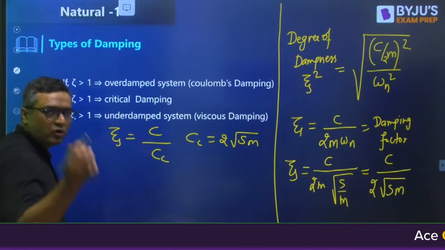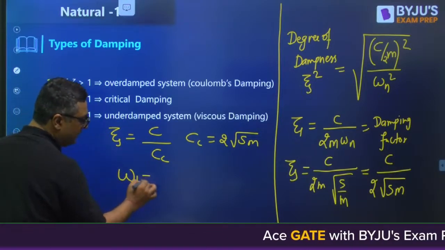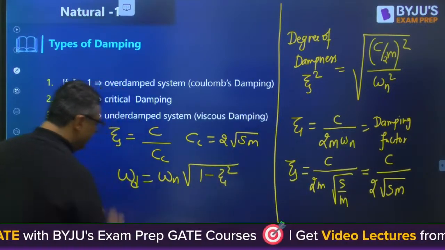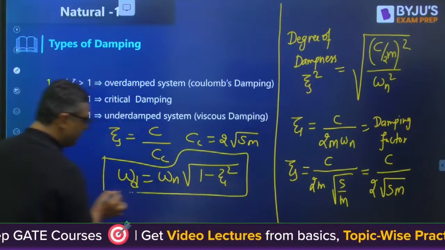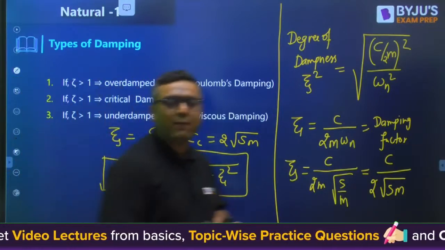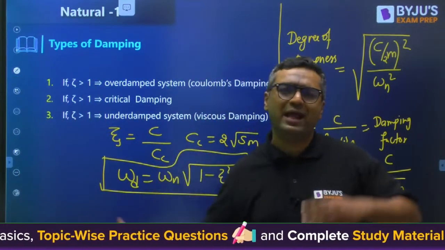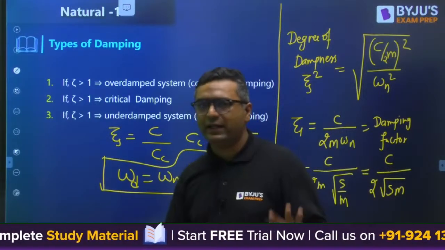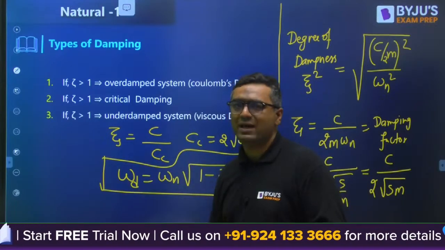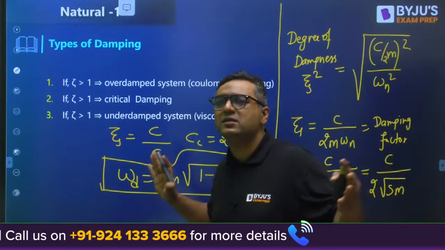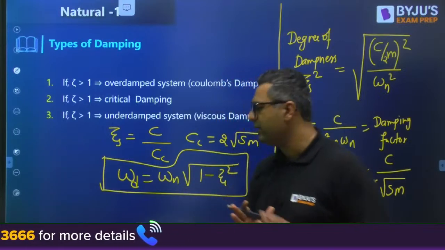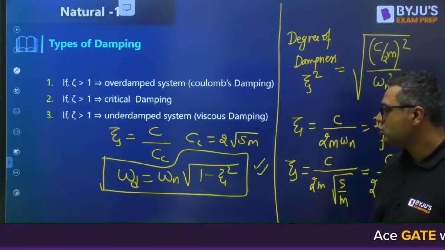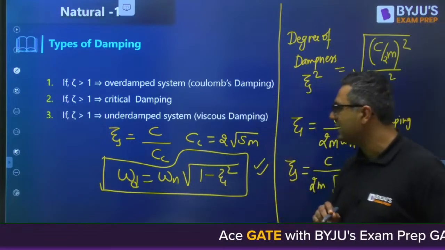We also know one more formula, the damped frequency, which is the natural frequency into square root of 1 minus zeta square. This is the damped frequency. As this is an exam oriented session, we are not going into overdamped, underdamped, critically damped systems, because that is required for interview purposes. And don't worry, when we come to the Gate 24 marathon specially, there we will teach everything. Here this is only an exam oriented marathon where we need to go for questions and formulas. So omega d is omega n square root of 1 minus zeta square.